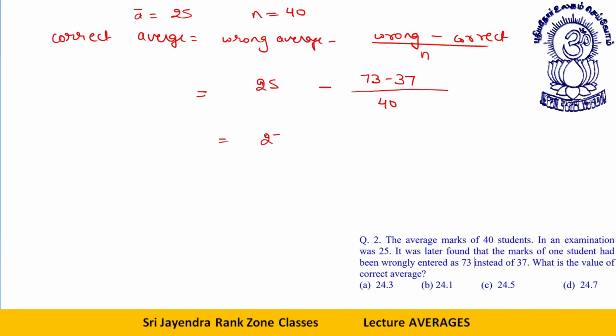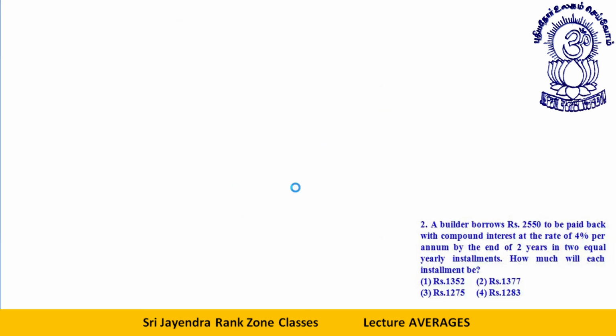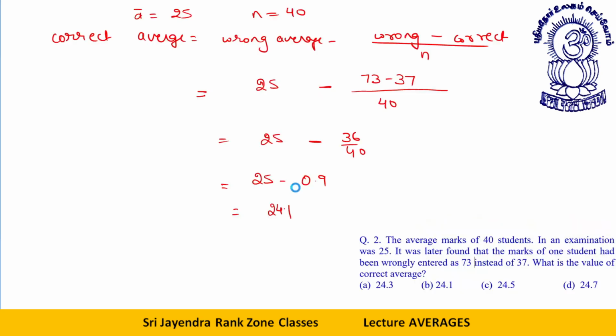This will be what? 25 minus 36 by 40, 25 minus 0.9, that is 24.1. Okay, so you can have a look if you want, else I'm moving to the next question.